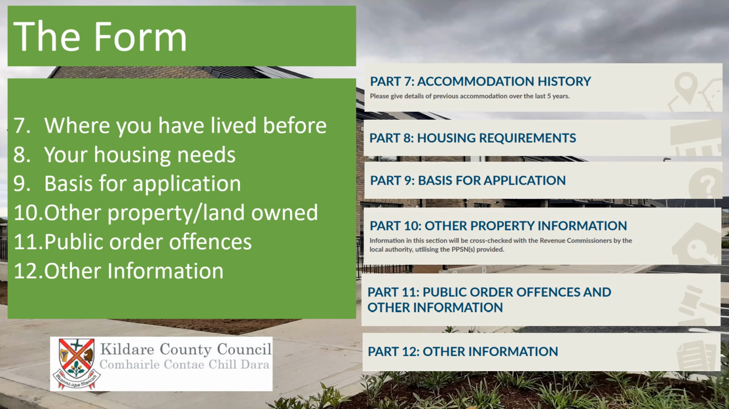The ninth part is the basis for the application. This part ensures you're applying in just one area and you meet the requirements for that area. The 10th part is other property information on other houses or land that you may own. The 11th part is public order offences and other information. The last part is other information and where you add in anything else that you might feel may support your housing application.